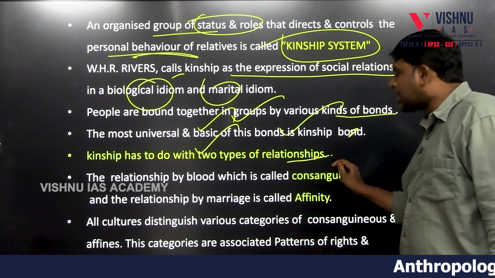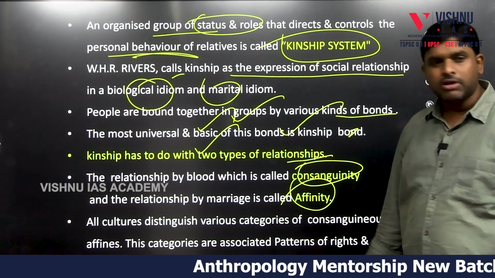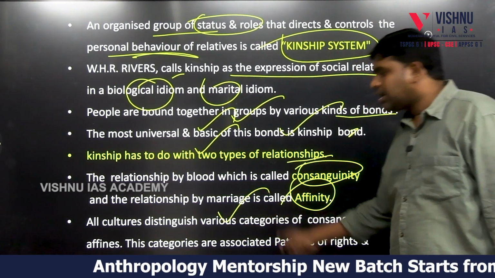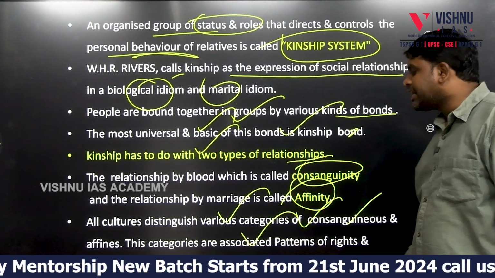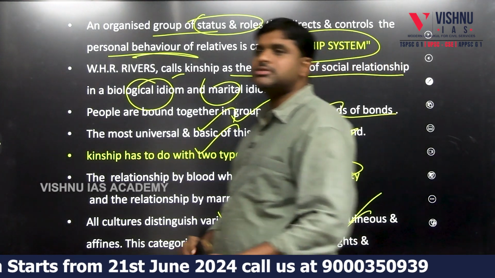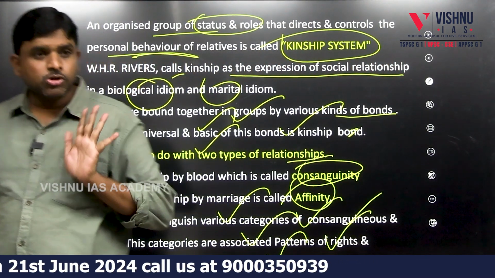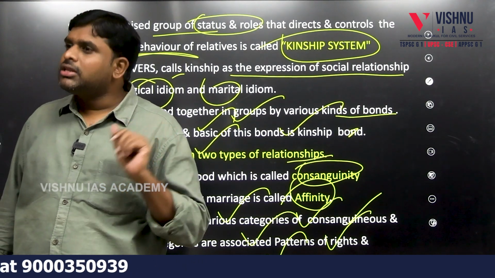Kinship has to do with two types of relationship. One relationship is called consanguinity, the other relationship is called affinity. All cultures distinguish various categories of consanguineous and affinal relatives. These categories are associated with patterns of rights and obligations which make up the kinship system. There will be rights, there will be obligations also. How we have to behave, what are our rights, what are our obligations, all these things will be there.